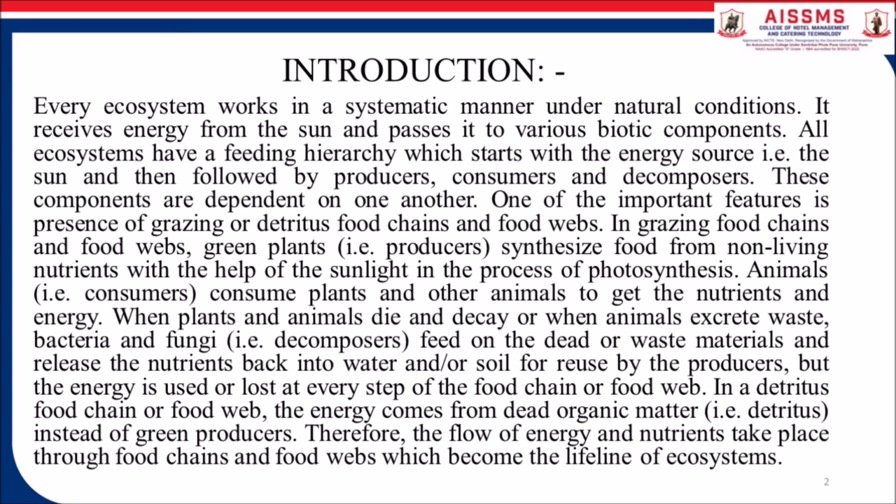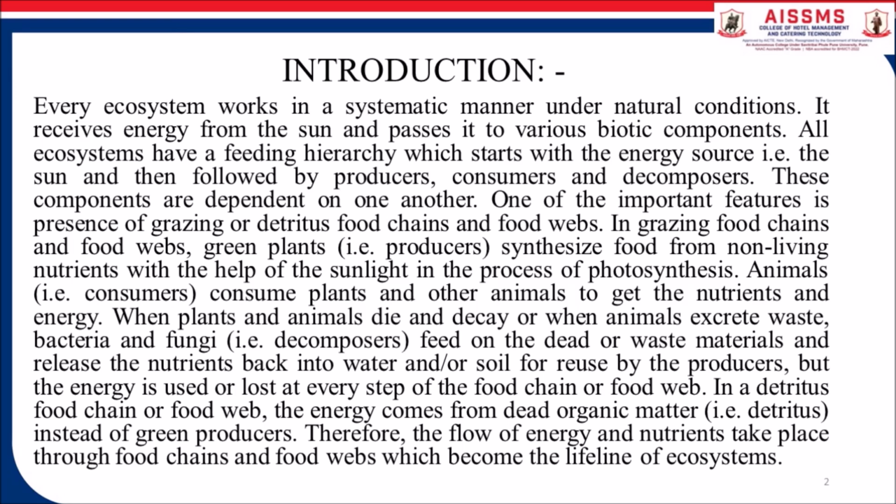When plants and animals die and decay, or when animals excrete waste, bacteria and fungi feed on the dead or waste material and release the nutrients back into the water or soil for reuse by the producer, but the energy is used or lost at every step of the food chain or food web.